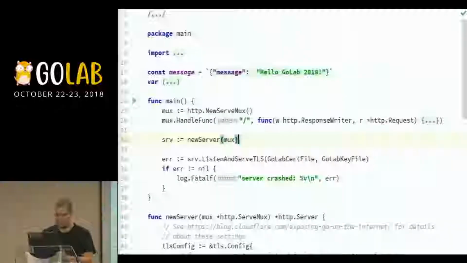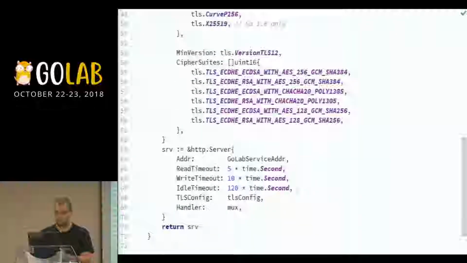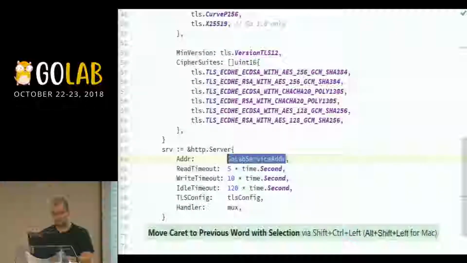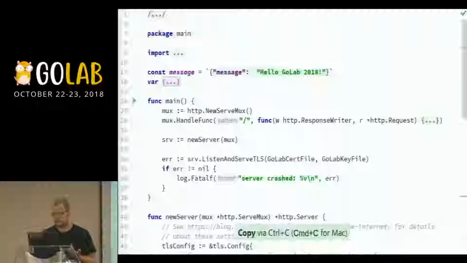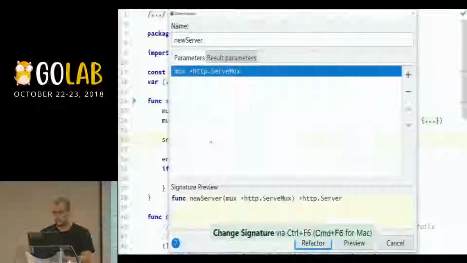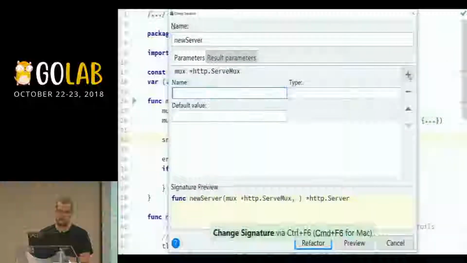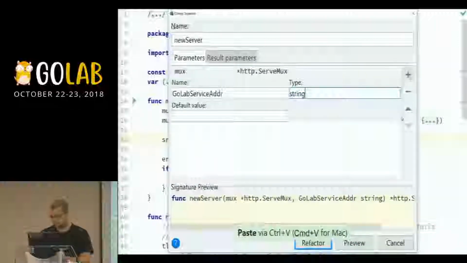There's one thing that we still have as a configuration, the service address. In order to properly decouple it, we can go here and say I want to add the address as a string.